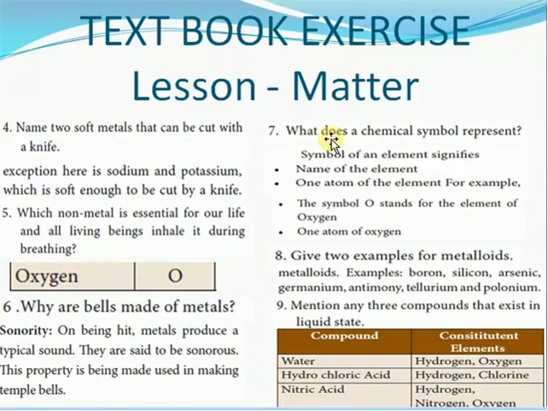Now, the seventh one: what does the chemical symbol represent? When I say oxygen, it represents the element oxygen as well as one atom of oxygen. So it represents the name of the element and one atom of that element. If I say O, it stands for the element oxygen or one atom of oxygen. The next one: give two examples for metalloids. What are metalloids? They have the properties of both metals and non-metals. Examples are boron, silicon, arsenic, germanium, antimony, tellurium and polonium. Any two of these is fine.